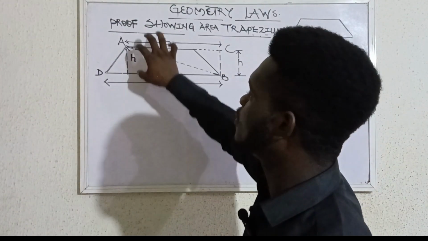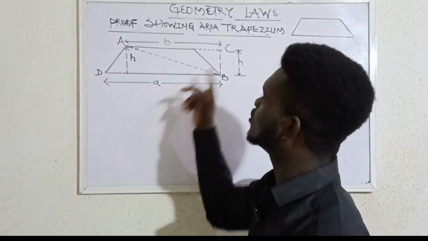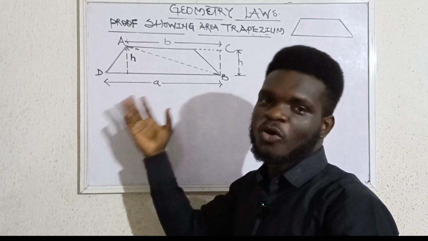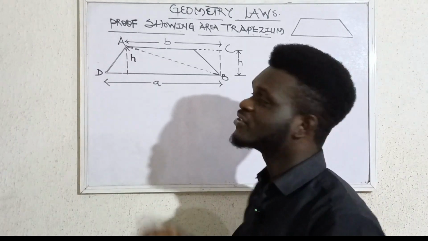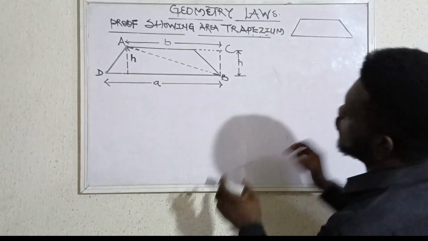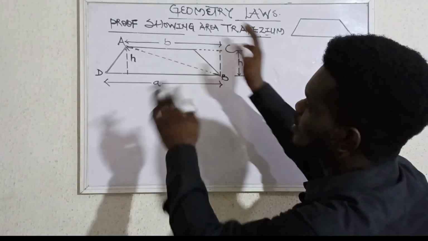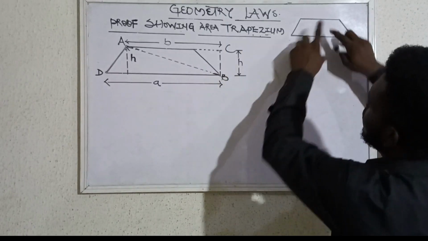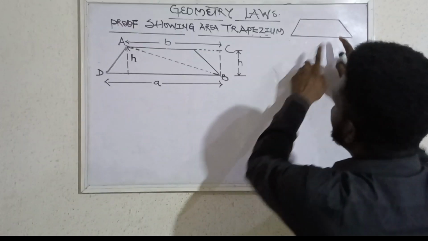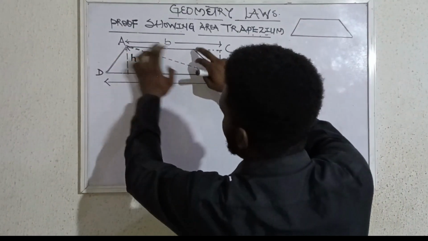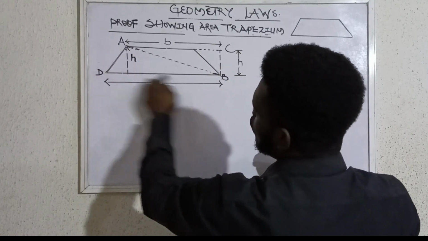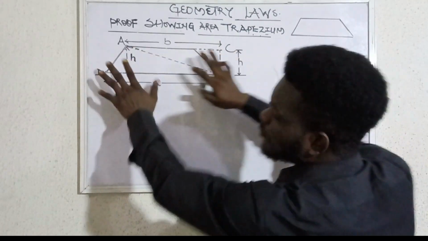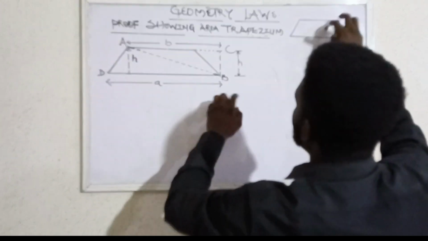So now let's see how I'm going to bring about the formula for this particular question. I want to try to prove it using the already understood laws, the foundations that we have already known. So let's see what we can do. This is a shape called trapezium. If you look at this shape that I drew properly, you'll be seeing every shape and dimension of what I'm about to prove. Very simple. So this is exactly what I'm about to prove.